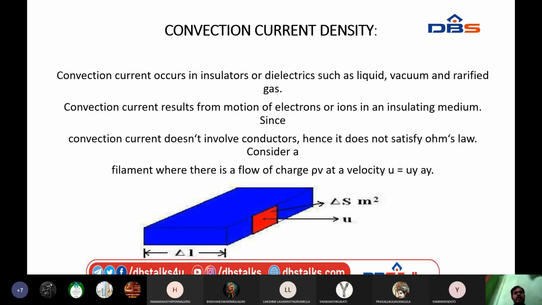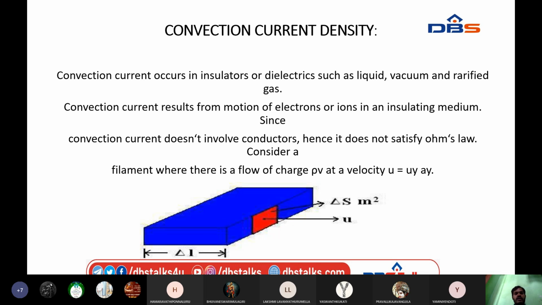And next, see the convection current density. The convection current occurs in insulators or dielectrics, such as liquids, vacuum, and gases. Convection current results from the motion of electrons or ions in the insulating medium.